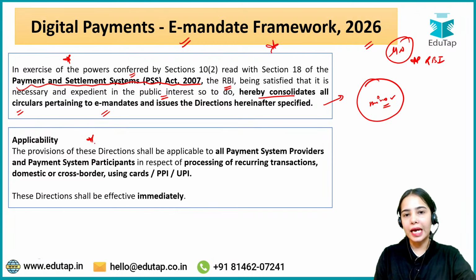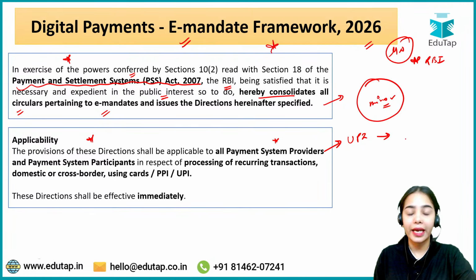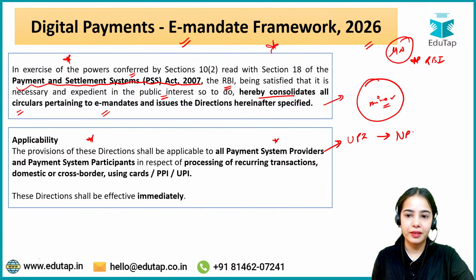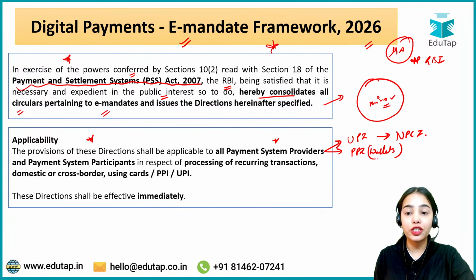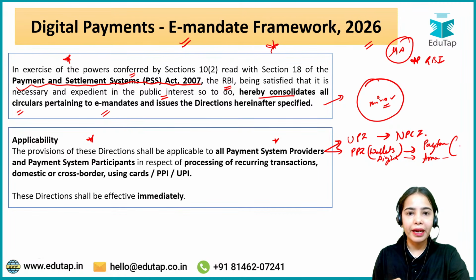The provisions of this direction shall be applicable to all payment system providers. Payment system providers are the ones that are providing the payment system. Like the UPI is being provided by, any idea? The UPI is being provided by NPCI, right? If we are talking about the prepaid payment instrument, that is the digital wallets, they are being provided by different entities like Paytm. Okay, there is also the digital wallet that is provided by Amazon Pay, let's say. So there are digital wallets that are provided by non-bank entities.